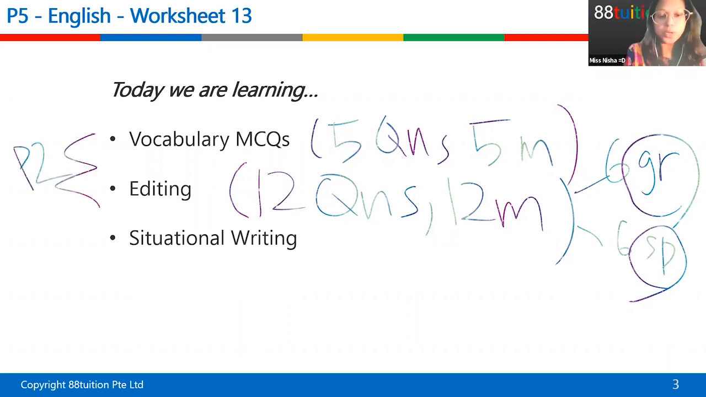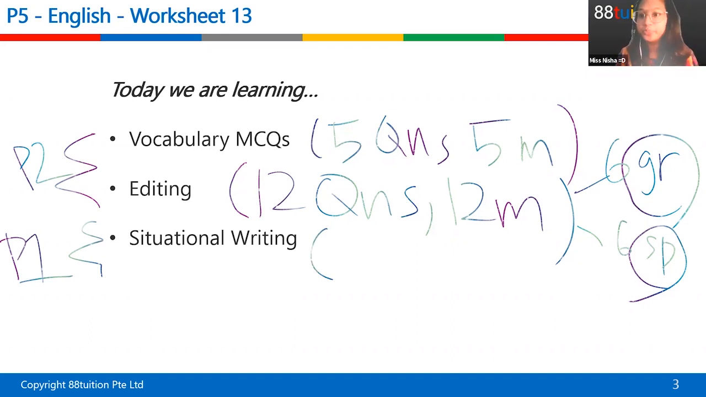Situational writing. This one is from paper 2, right? This one is paper 1, the writing paper, right? Situational writing. How many questions? Sorry, it's 1 question. How many marks? Who remembers? Anybody? Nobody? Really? Yes, Jakai? 15? Yes, very good. 15 marks.